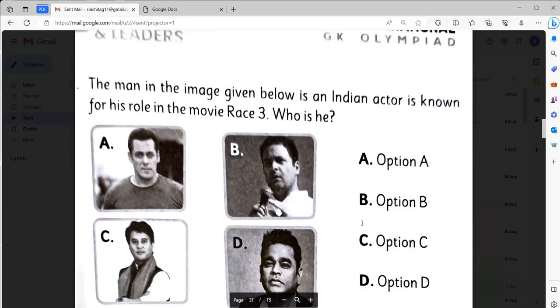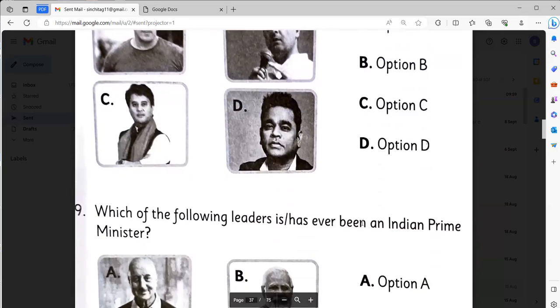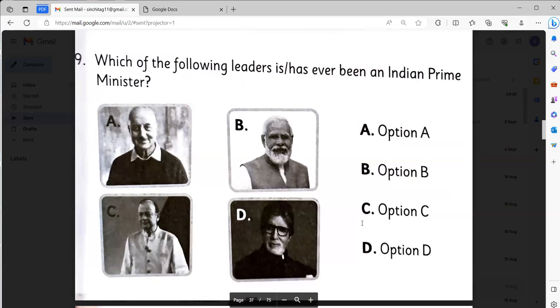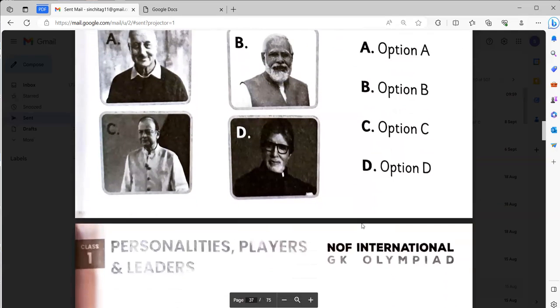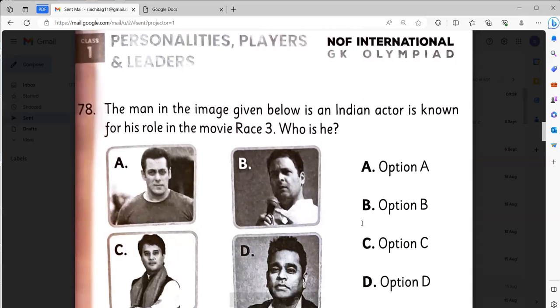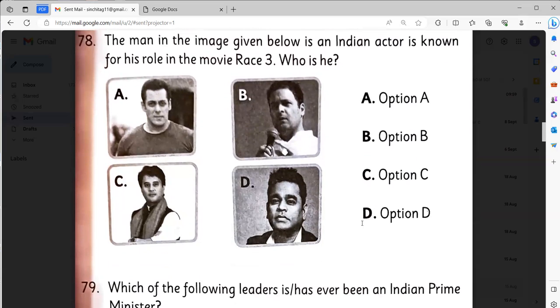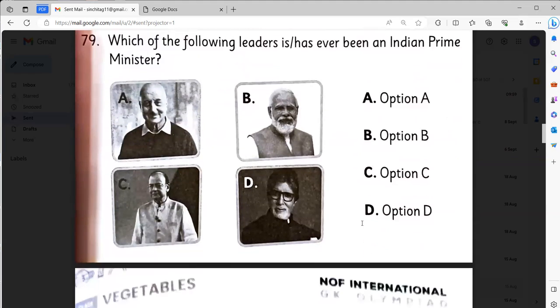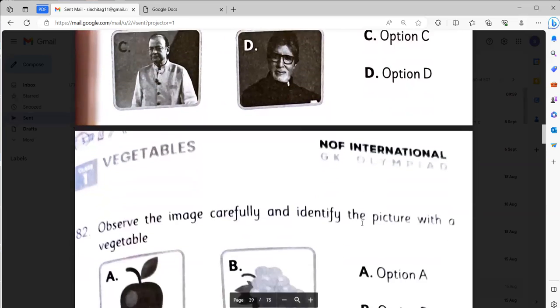Which of the following leaders has ever been an Indian Prime Minister? It will be option B, Narendra Modi. The man in the image given below is known for his role in the movie Race 3. Who is he? Option A. Which of the following leaders has ever been an Indian Prime Minister? It will be option B.